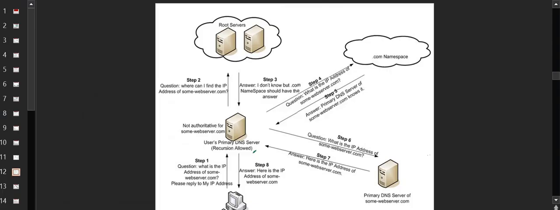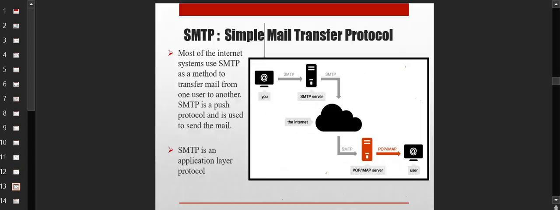Nice. Good. So now I will tell you what all different protocols we have. SMTP protocol, this is for simple mail transfer protocol. Here you have the service of email. You send something and you receive something. So you send a mail, you also receive a mail. So two protocols are responsible, one for sending, one for receiving. The one responsible for sending is called SMTP protocol, that is simple mail transfer protocol. Remember S for sending and S for simple mail transfer protocol, so that you don't confuse yourself. The one responsible for sending is actually SMTP.